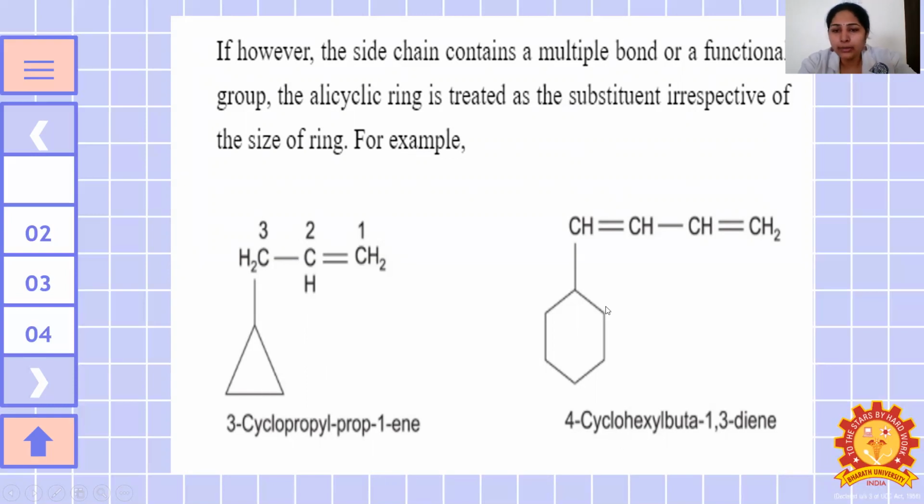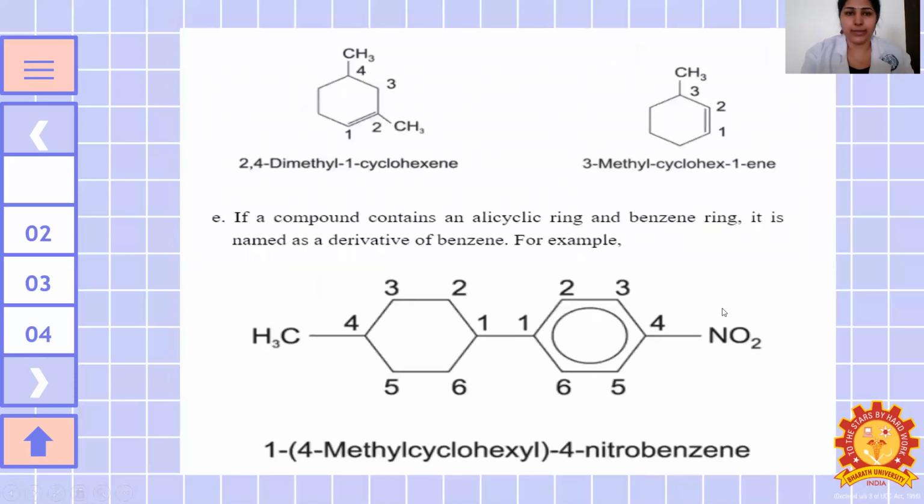So here 1, 2, 3, 4, 5, 6 carbon atoms, hexane, cyclohexane. In 1, 2, 3, 4, fourth position as a substituent is there. This is called a diene because in the same chain itself 2 double bonds are there. So 4 cyclohexyl. How many carbon atoms? 1, 2, 3, 4. So buta, 1, 3 diene.